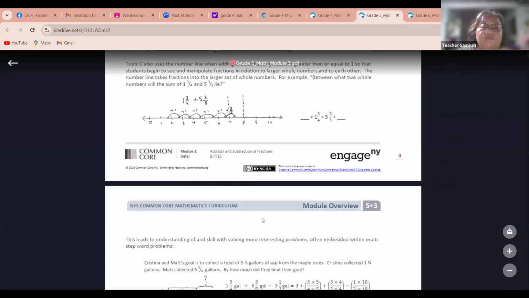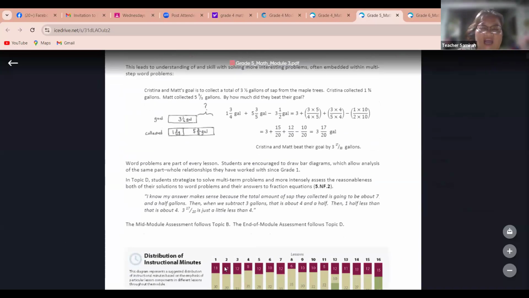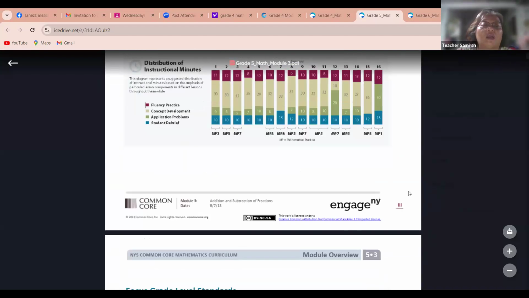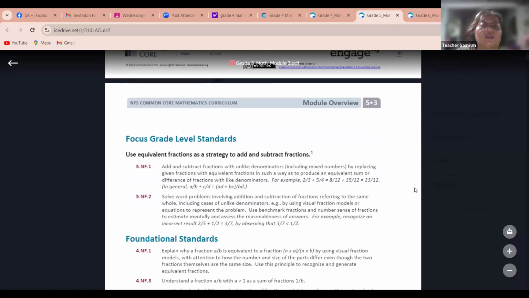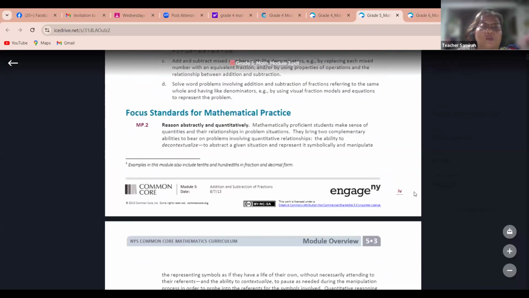Maybe your mom will give you one whole pizza, and then your mom will also tell you, okay, you need to divide this by 12 so that you and your siblings will be able to eat the pizza equally. So that is how we are talking about the fraction.